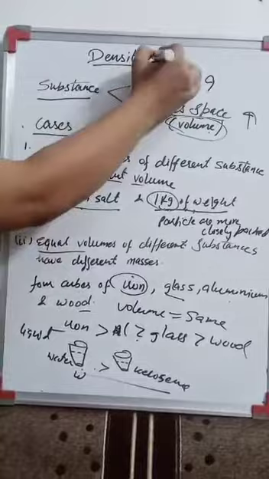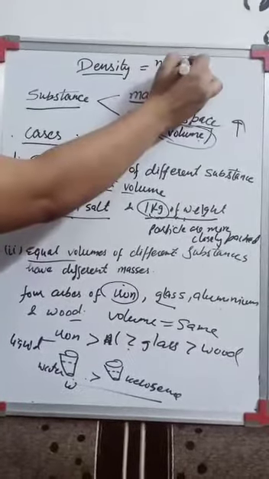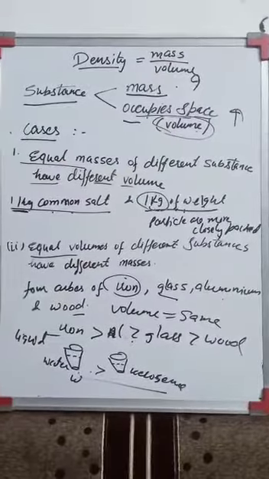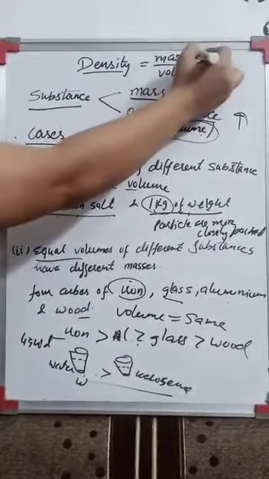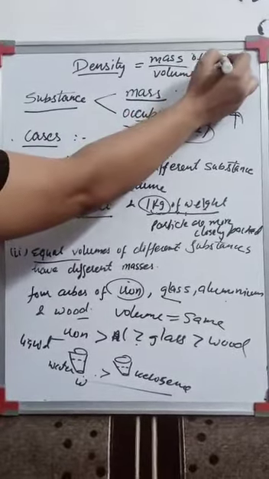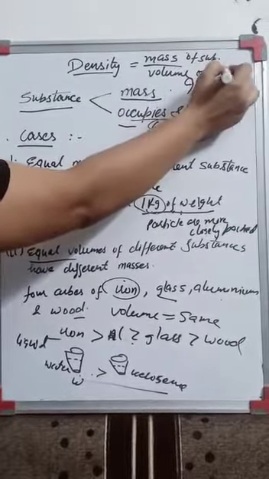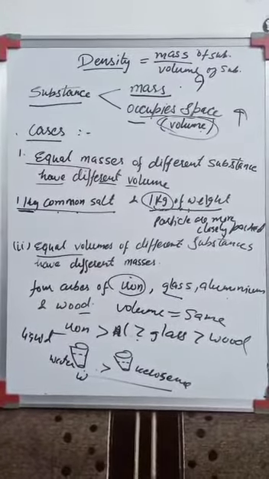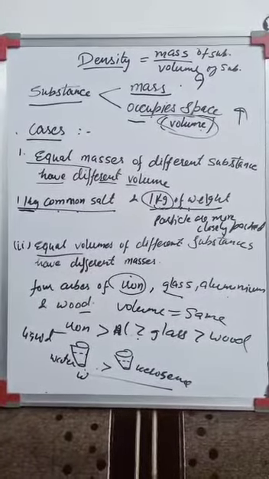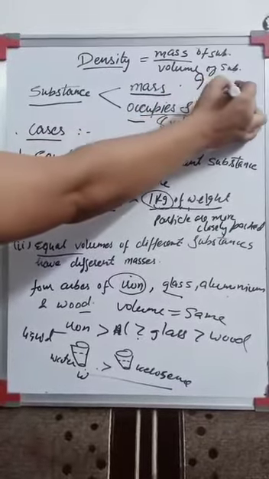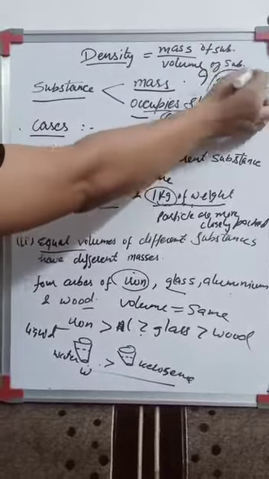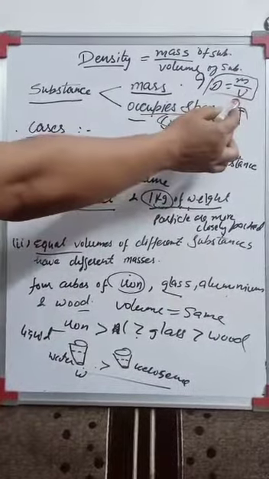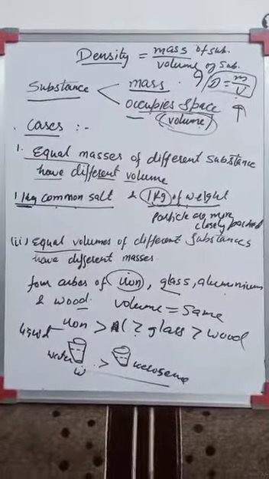Density is mass per unit volume, right? This is mass per unit volume. So the mass of a substance and the volume of a substance, right? You can define that density is the ratio of mass to volume. So what I can write is that density is equal to m upon v. This is the formula to calculate the density. If you have the mass and the volume, you can calculate the density.